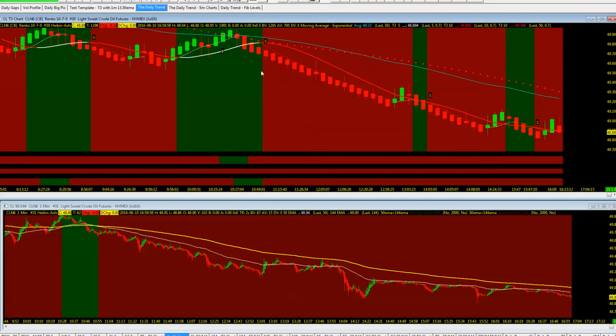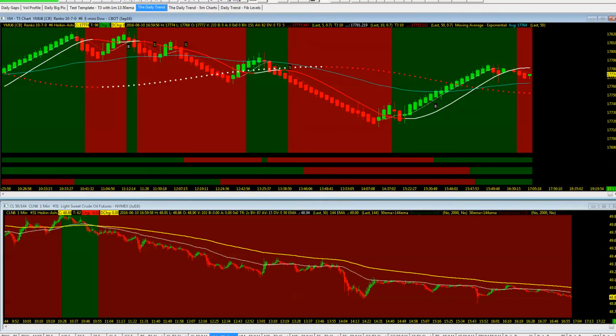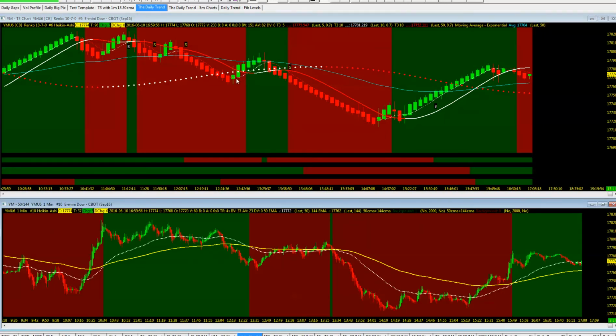Sell signal on how many charts? Count them up. 1, 2, 3, 4. To the downside, pullback, and one other entry to the downside, and that pretty much finished up the session towards the crude close. So, nice technical trend on the move. Just need to be a little bit patient and wait for that setup. Taking a look at the YM today, price action on the YM. Again, a little bit challenging as volume was, who knows, end of the week, looking at contract rollover as we head into next week.